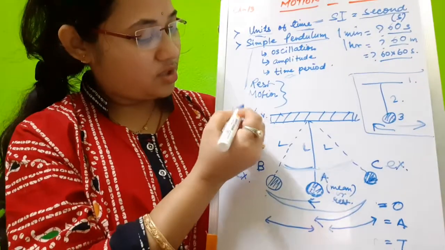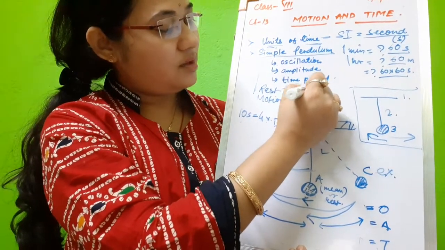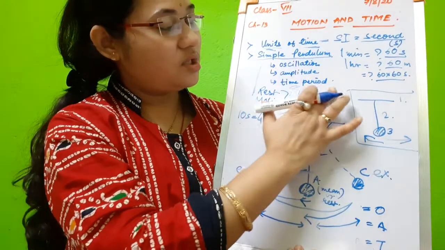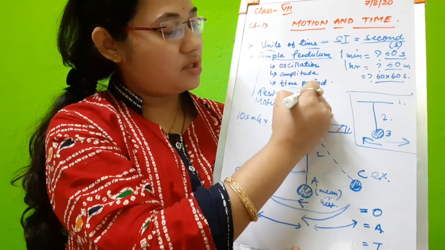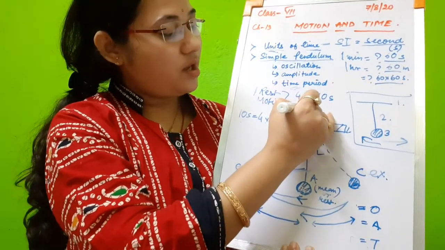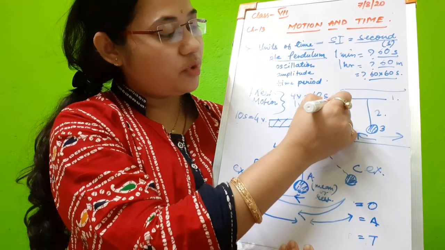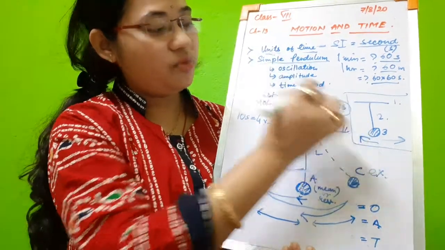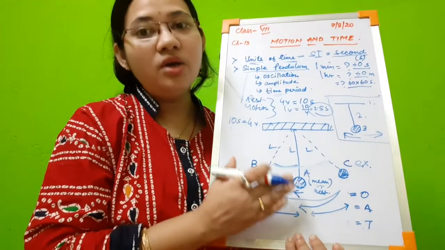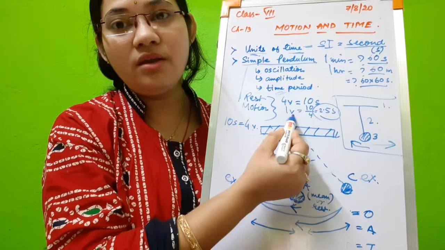Once again, suppose in 10 seconds it completes 4 vibrations. We will write just the opposite: 4 vibrations are completed in 10 seconds. So 1 vibration will be completed in 10 by 4, that is 2.5 seconds. So this 2.5 seconds is the time period, that means the time taken by the bob to complete 1 vibration.